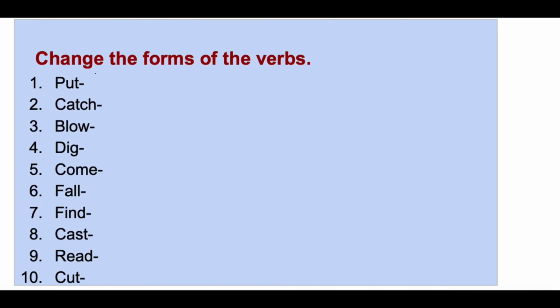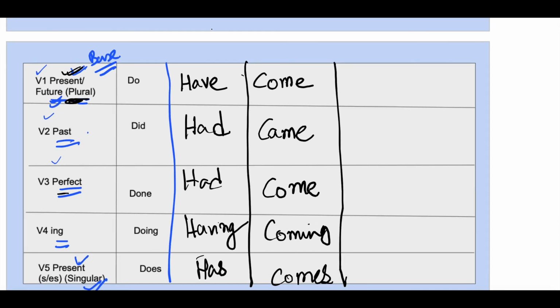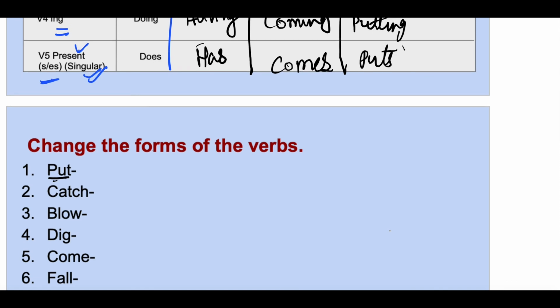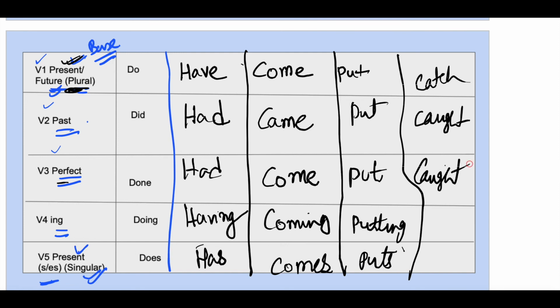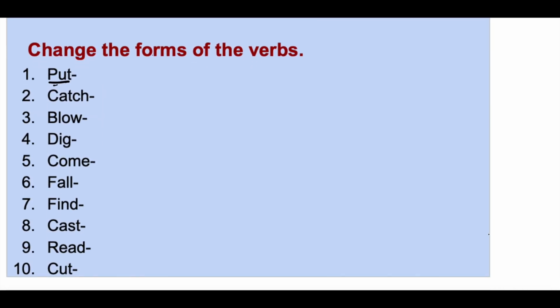So here we have a few verbs. If you look at put, it is put, put, put. Put is the same in the three forms. Put, put, put, putting, puts. Catch, caught, caught. For catch it is catch, caught, caught, catching, catches. In this way you can find out the different forms.